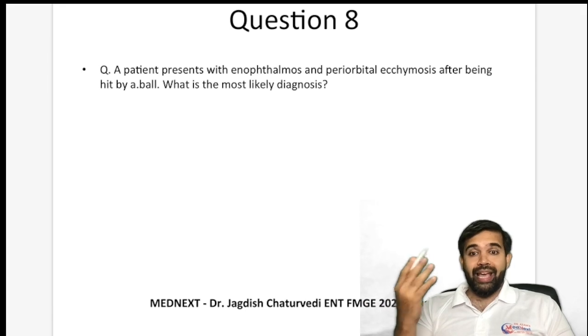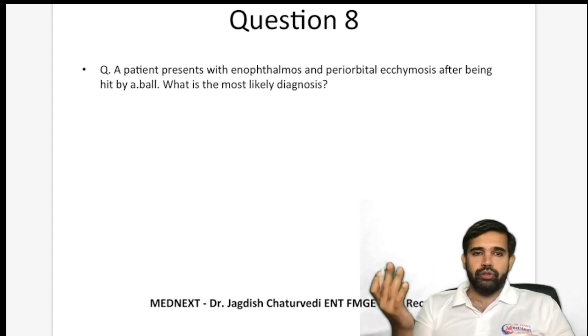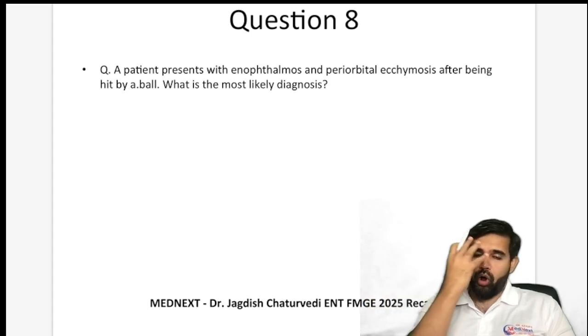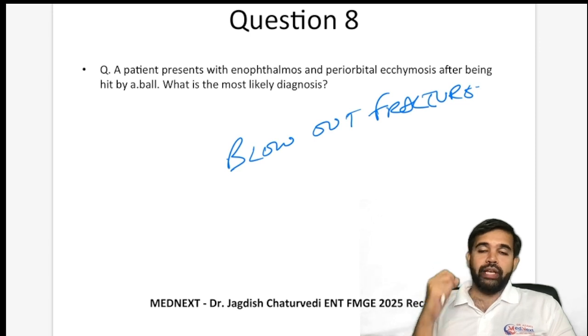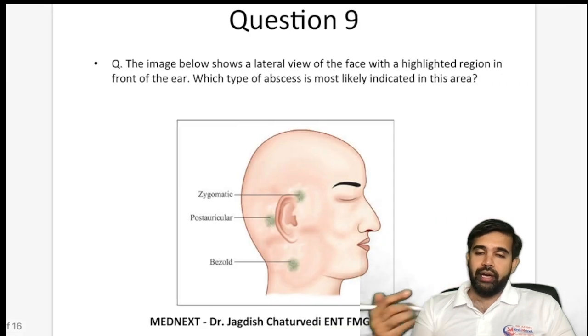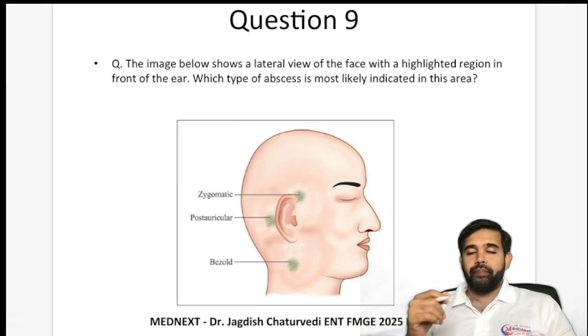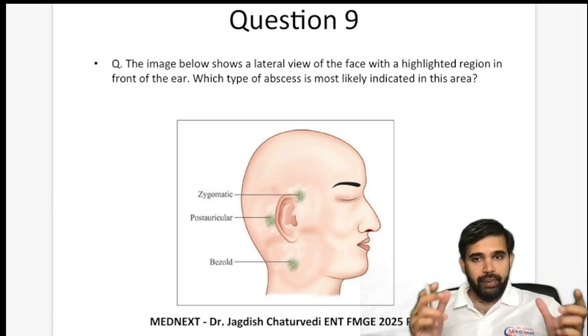Patient presents with enophthalmos, means the eye has gone inside. Exophthalmos, the eye has come outside. So enophthalmos and periorbital ecchymosis after being hit by a ball, a blunt injury, is always going to be a blowout fracture. Fracture of the floor of the orbit, and it is very straightforward, also covered in our rapid revision. Here again, these are covered in our rapid revision and theory, but you will have to use a little bit of application.